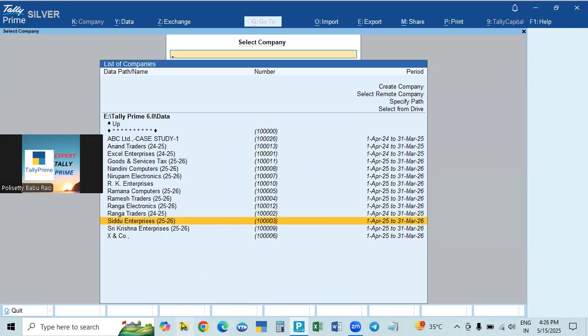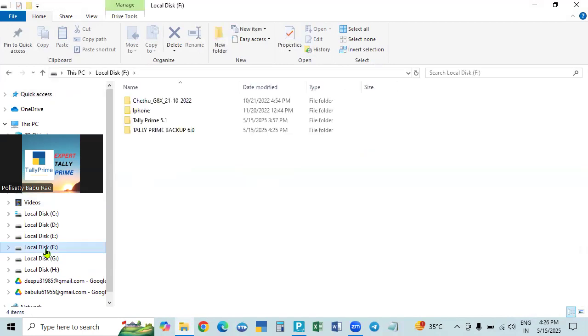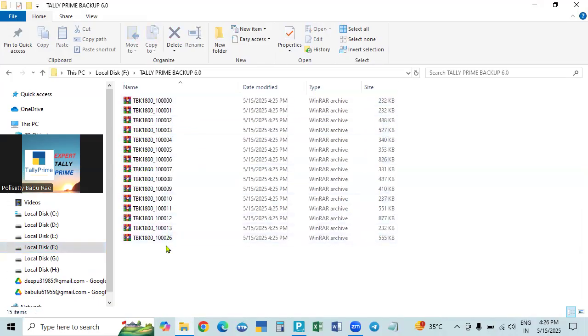So go and see. F drive is the drive we created. Once we create it in advance or at the time of backup, from next time onwards you need not create it again. It is only once. See, it is already created, Tally Prime backup 6. You see, all the companies are backed up.